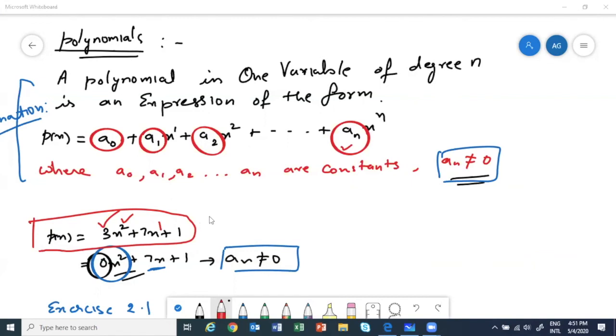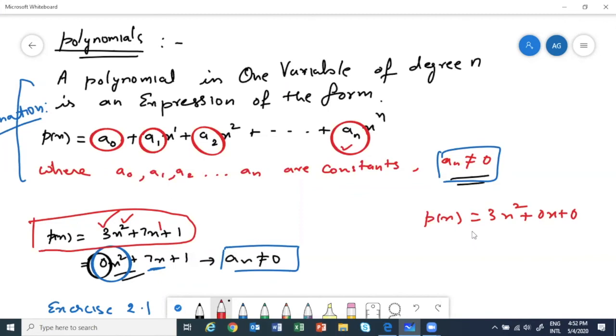So normally we will write in the decreasing order. Like we will always write this quadratic polynomial as x square power first, then x, then 1. And sometimes you could have px is equal to just 3x square, and other terms can be 0x plus 0.